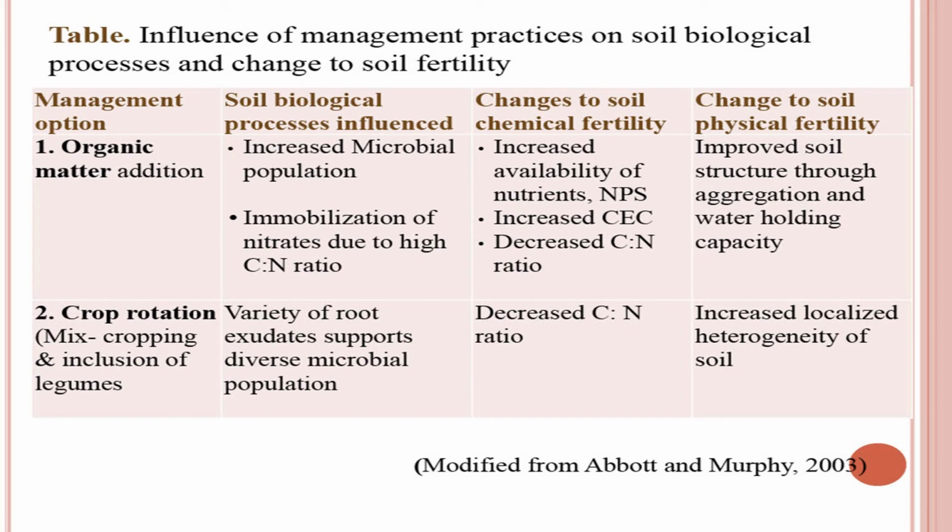It also produces humus, and this humus is colloidal in nature. It attracts many kinds of ions and holds cations as well as anions. Therefore, the cation exchange capacity of the soil is increased due to the addition of organic matter. Further, there may be a decrease in the CN ratio. With the passage of time, the CN ratio will decline and go down from the original level. So, this is a very useful property.